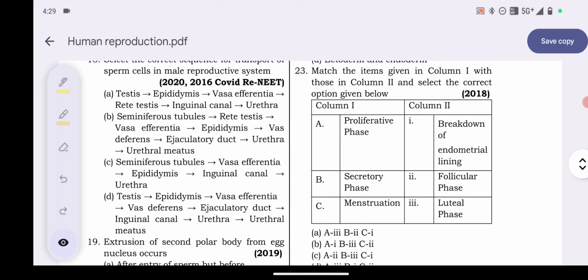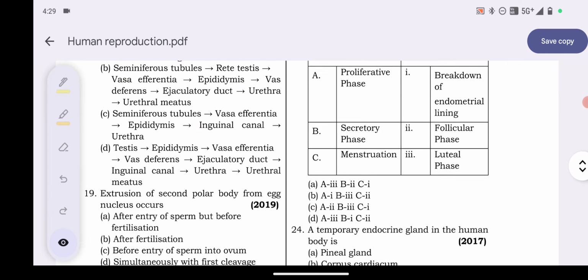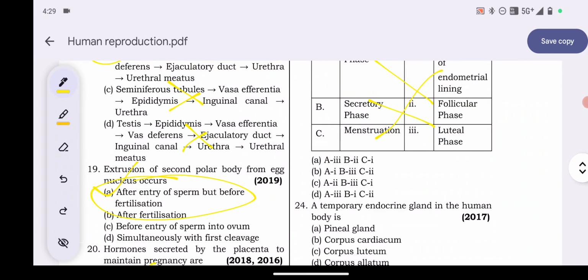Proliferative phase, secretory phase, menstruation, breakdown of endometrial lining, follicular phase, luteal phase. It is simple. Proliferative phase goes to follicular phase. Secretory phase is also called luteal phase. Menstruation means breaking of the endometrial lining. So according to this, which one is the correct answer? 2, 3, 1, option number C. Okay.